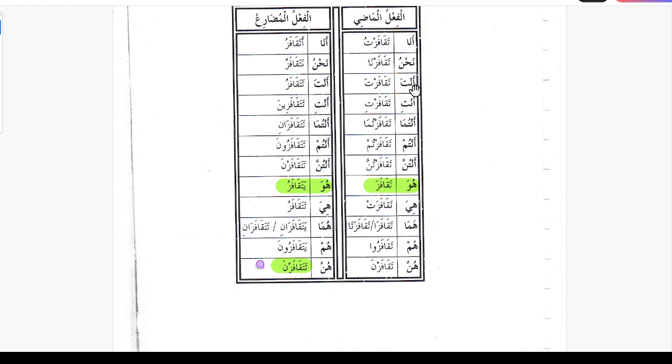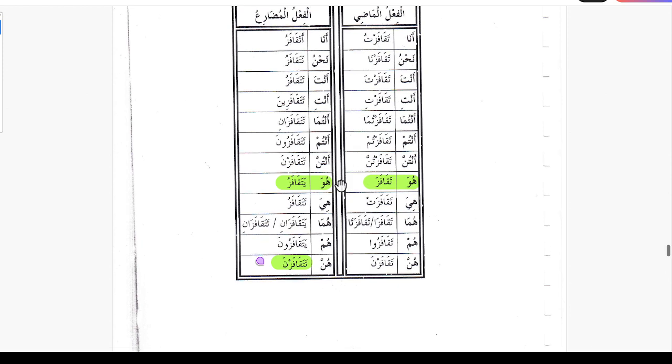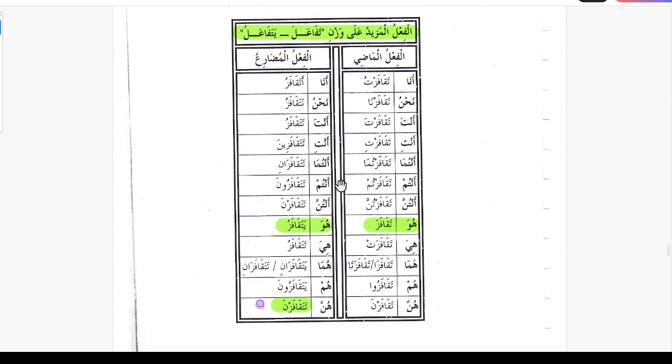And then the second person masculine, anta takafasta, antuma takafastuma, antum takafastum, anti takafasti, antuma takafastuma, antunna takafastunna, ana takafastu, nahnu takafazna. That was the past tense on the pattern of tafa'ala.